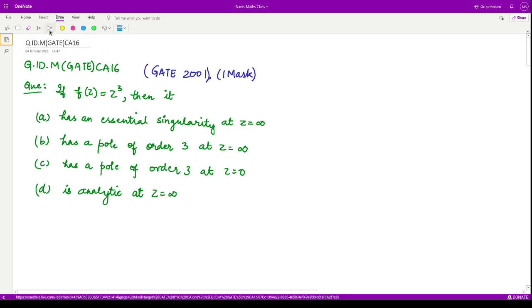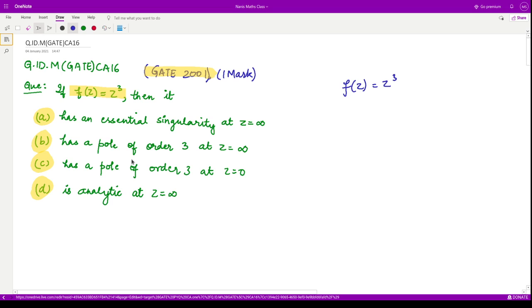In this video we shall see a question from GATE 2001, and it is also a 1 mark question. The question says: the given function f(z) is z cube, and they are asking which of these four options is correct. So let us proceed one by one. Our function here is f(z) = z cube. Now they are asking whether this function has an essential singularity at z equal to 0,